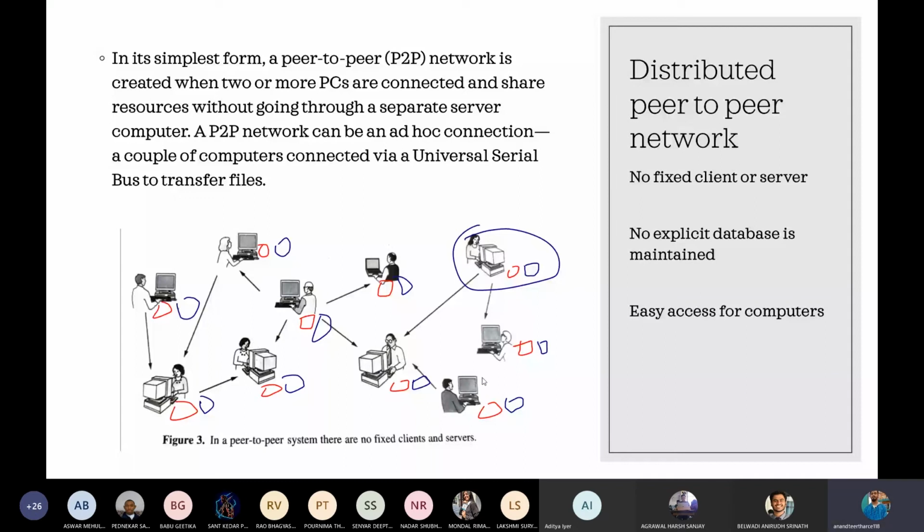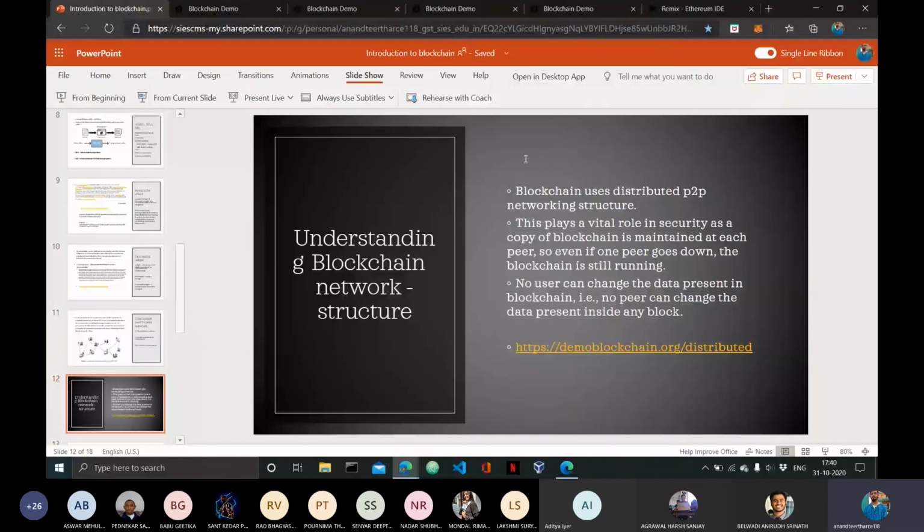So each and everyone is having the same copy of the blockchain, and if a block is added, this is how it is going to traverse, and everyone's computer will be having it. Now let me show you how the distributed peer-to-peer network adds another layer of security.